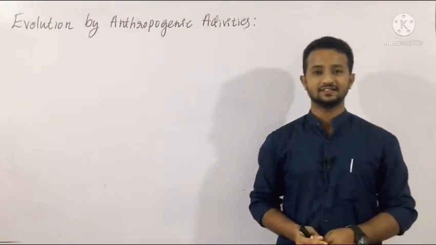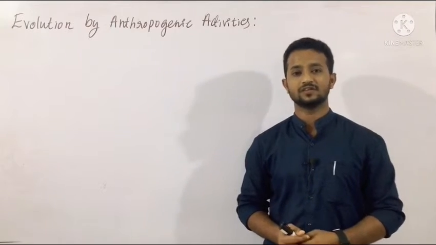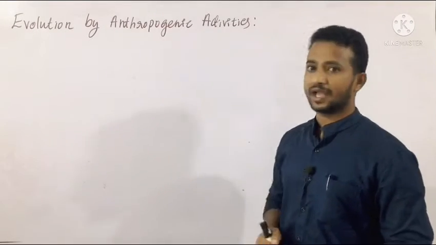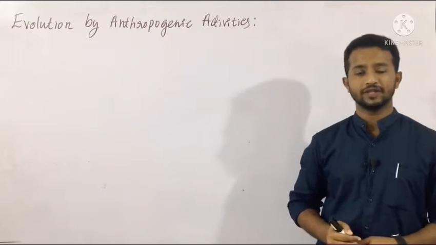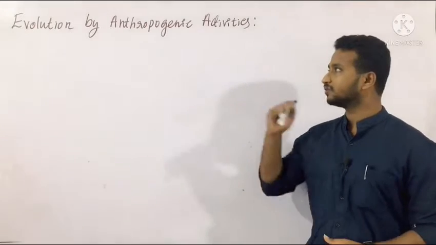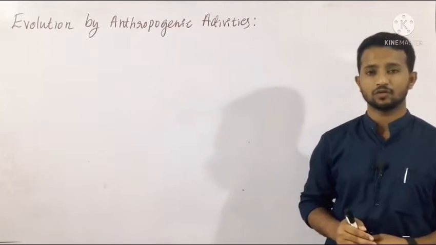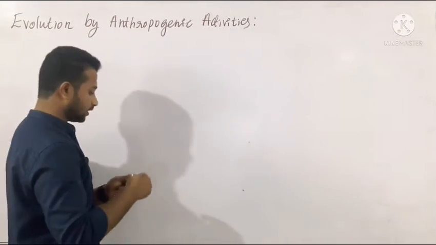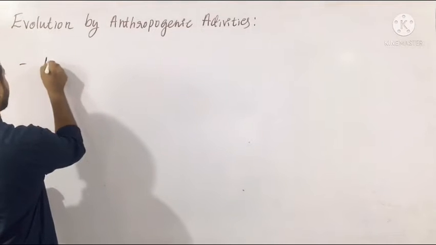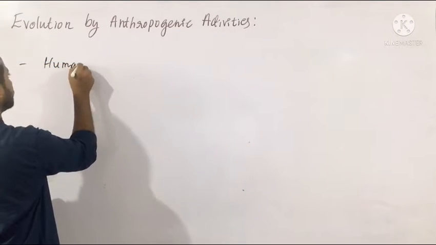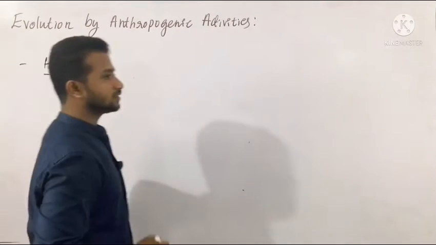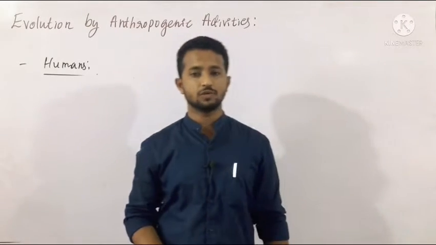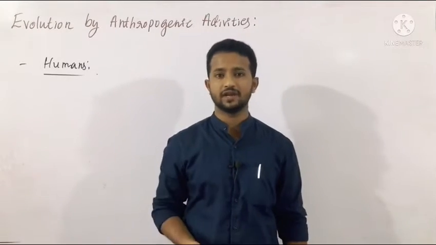So in this class, let us continue with the next type of evidence, which is called evolution by anthropogenic activities. After looking at the evidence by natural selection, understanding what anthropogenic activities are is just as important. Anthropogenic activities are nothing but the activities performed by humans, where humans are involved, and we are responsible for the creation of new kinds of varieties in nature.